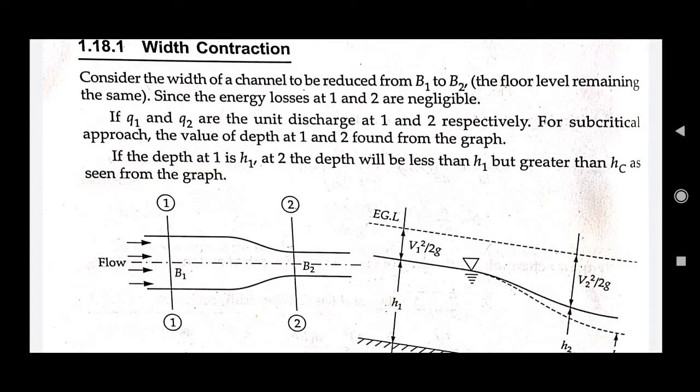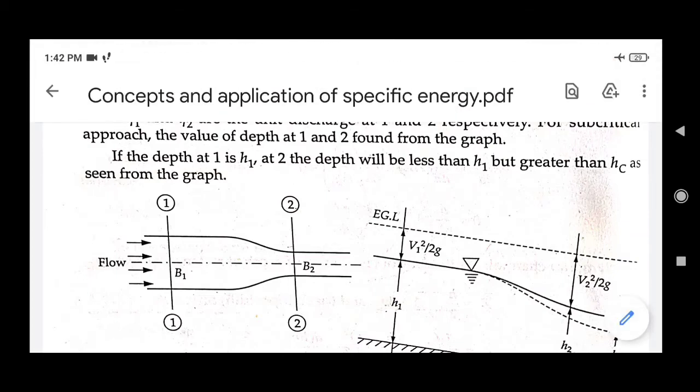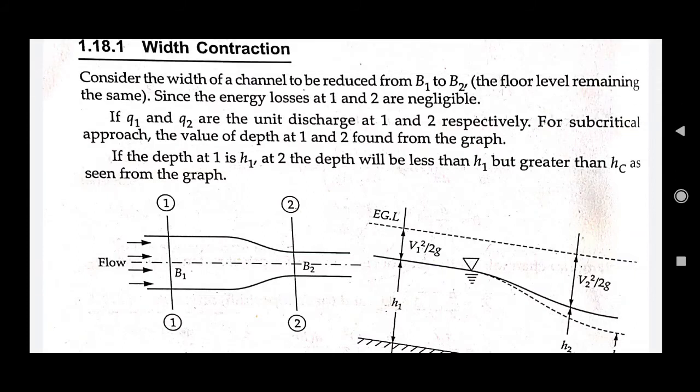this is a transformation where the width of the channel is contracting, or there can be an expansion also. For example, you can see in this section the width of the channel was b1 and it reduces to b2, right?